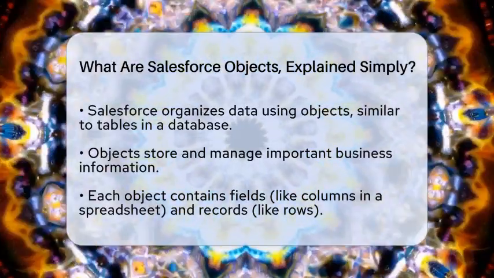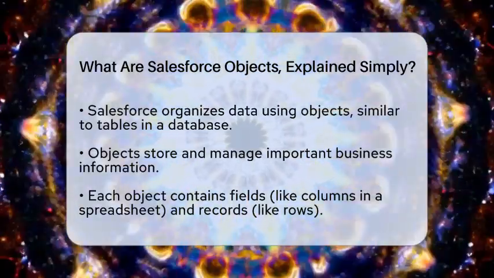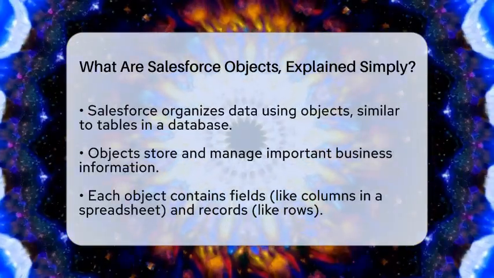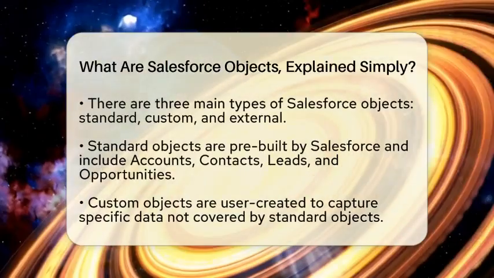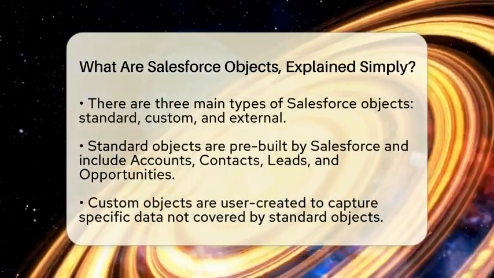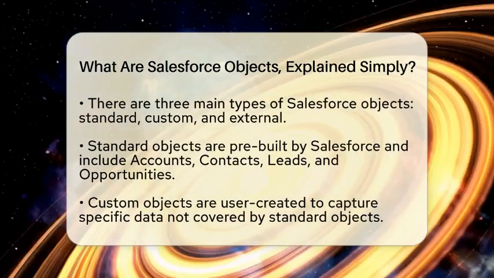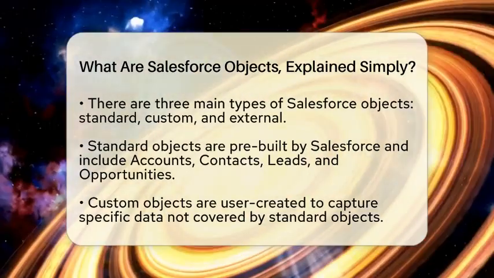The first type is called standard objects. These are pre-built by Salesforce and cover common business data. Examples include accounts, which represent companies or organizations, contacts, which are individuals, leads, which are potential customers, and opportunities, which refer to sales deals. These objects come with predefined fields and functionality, but you can customize them to fit your needs.